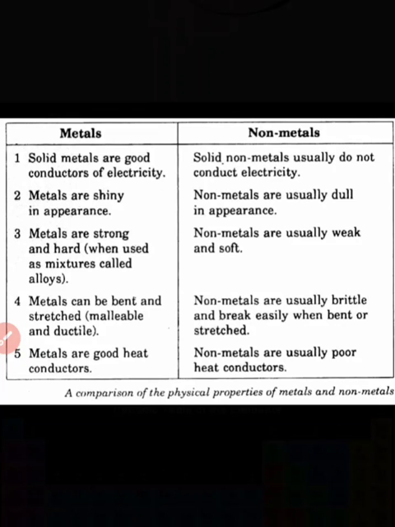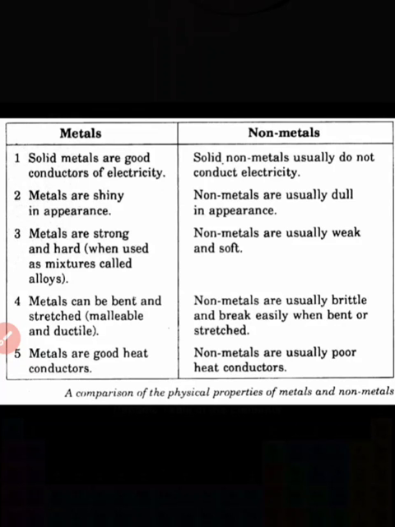The next point is that metals are good conductors of electricity, but non-metals are poor conductors of electricity. Metals have high density, high melting point and boiling point, and high tensile strength, but non-metals have low melting point and boiling point, less density and less tensile strength. So these are the physical properties, the comparison between metals and non-metals.